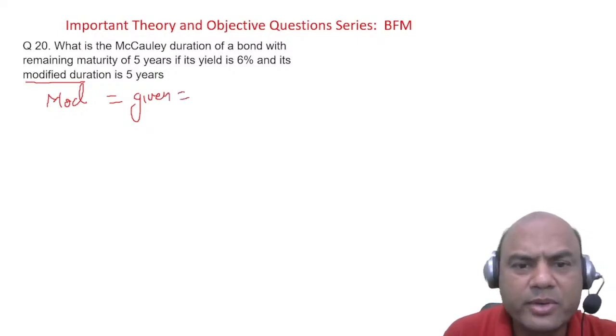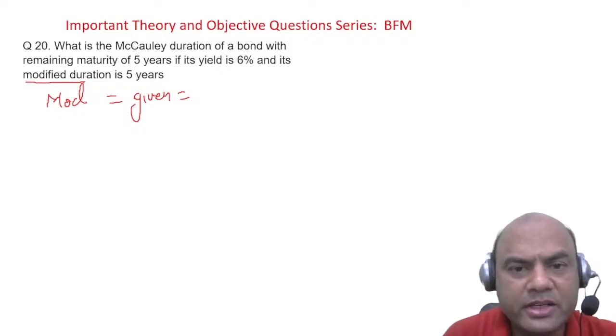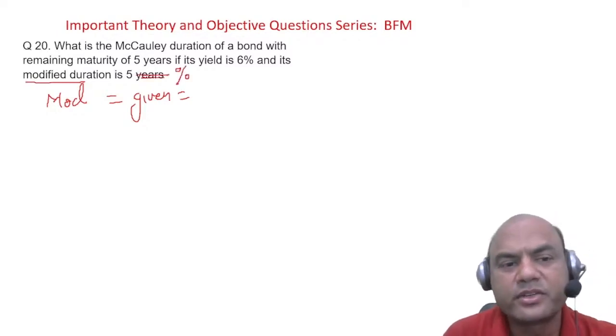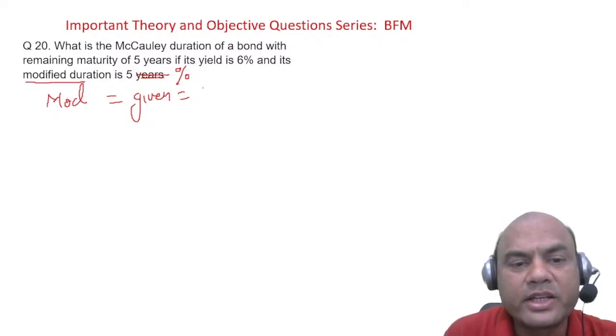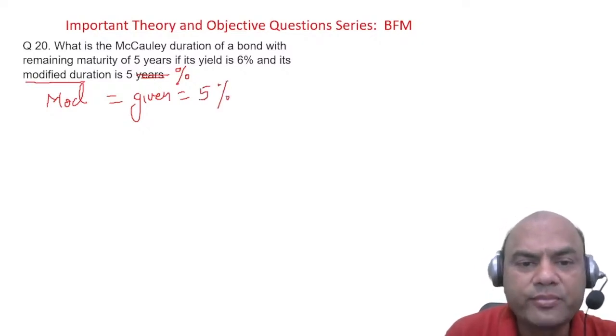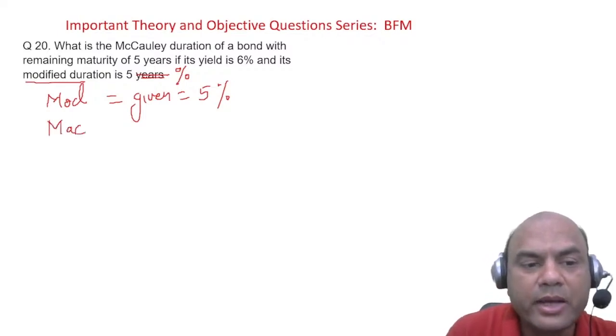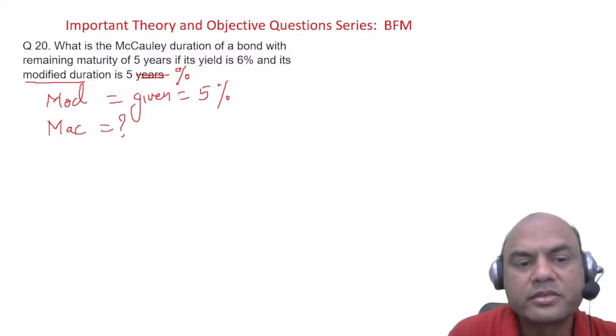No, modified duration should not be in years. Modified duration is always in percent. So modified duration is given as 5%. Now you want Macaulay duration, MAC. MAC is the question mark.